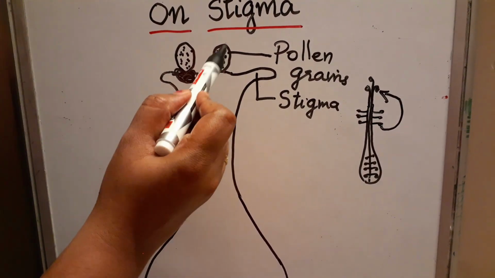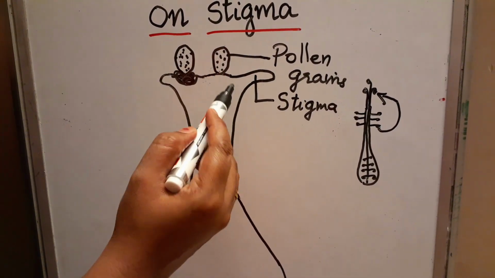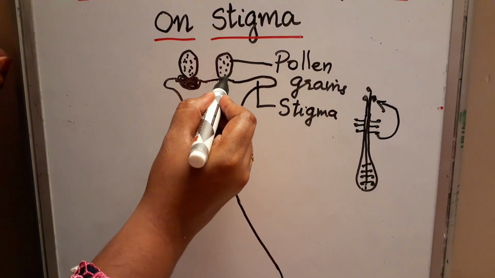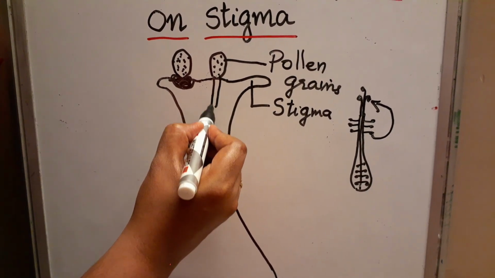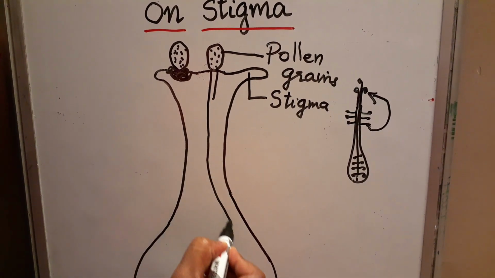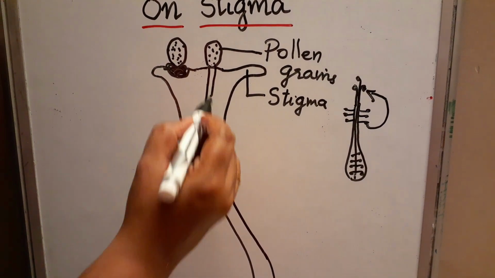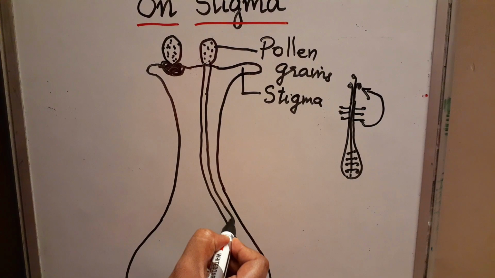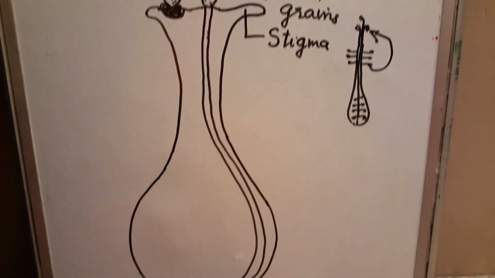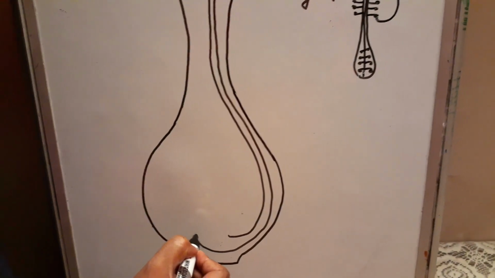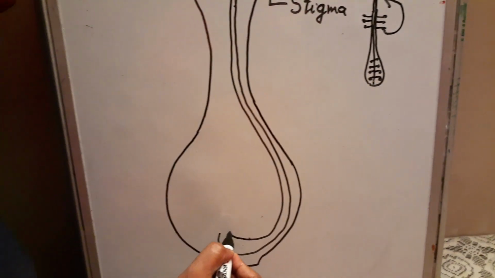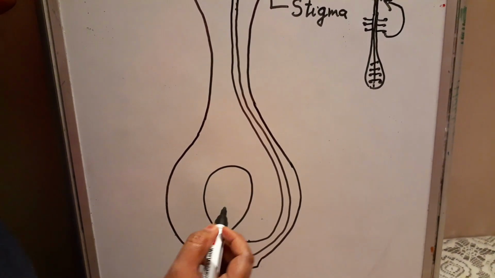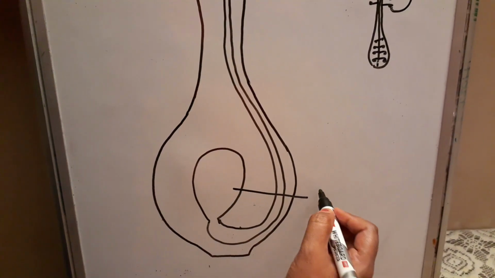So pollen grains get attached to the stigma by some chemical reaction. One tube-like structure will arise like this. So here we can see the ovule. Okay, this is the ovule.